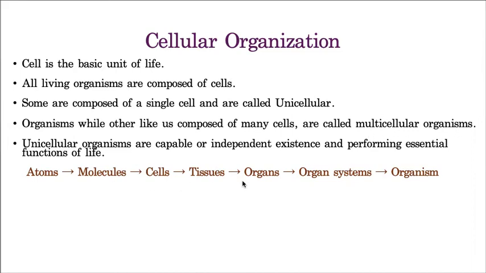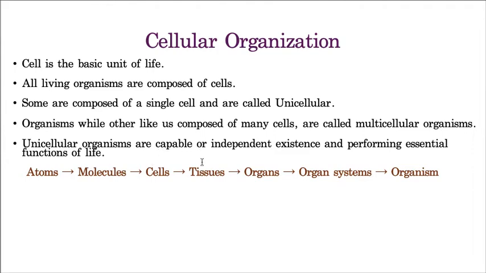See, I clearly mentioned small atoms like carbon, hydrogen, nitrogen, phosphorus, and all, they are atoms, and the small atoms join to form molecules like carbohydrates, proteins, fats, nucleic acids such as DNA and RNA. See, atoms convert themselves into molecules. Now these molecules join to form cells, and again cells join to form tissues.